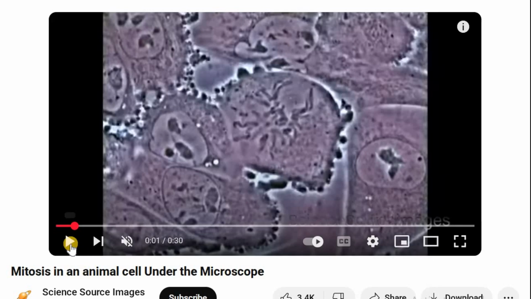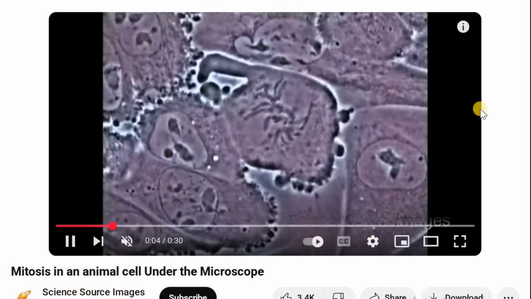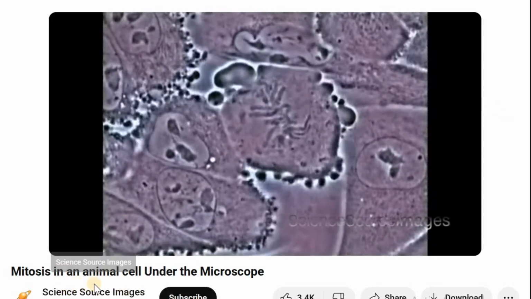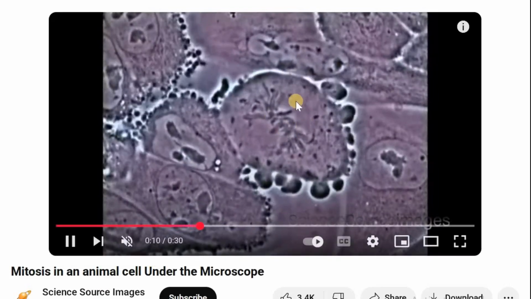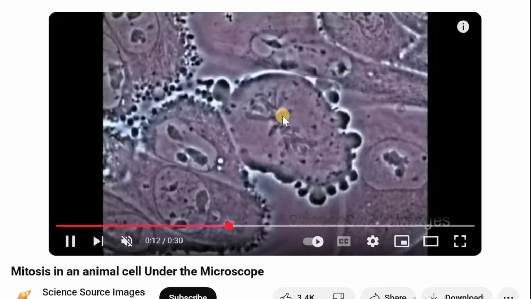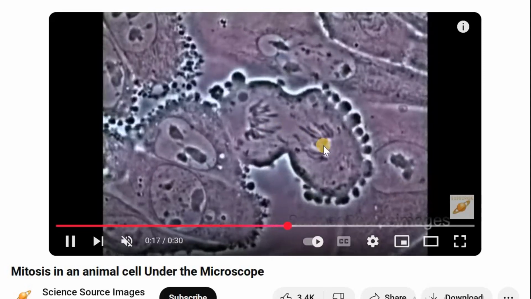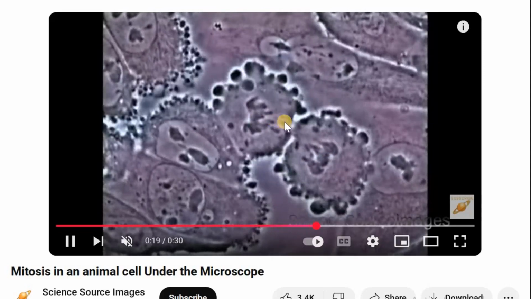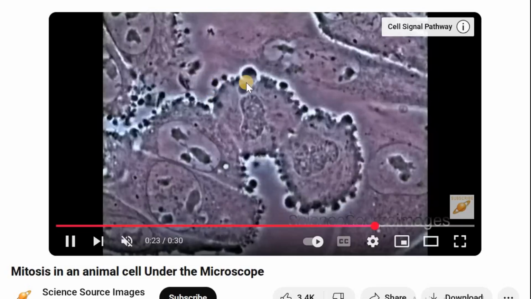This is a video from YouTube, Science Source Images. You will be able to see mitosis, which is a process. This is a single cell. Now something is going on inside the cell. All the materials inside the cell are being divided into two parts. And now we have two different cells. These are basically animal cells.